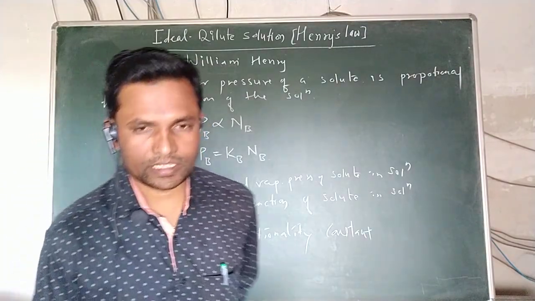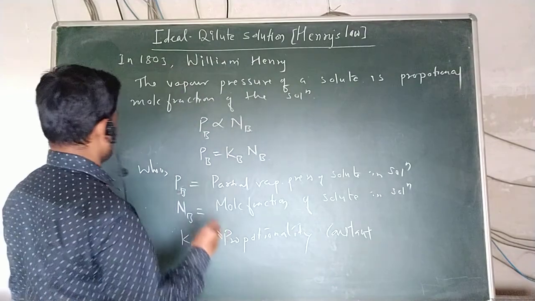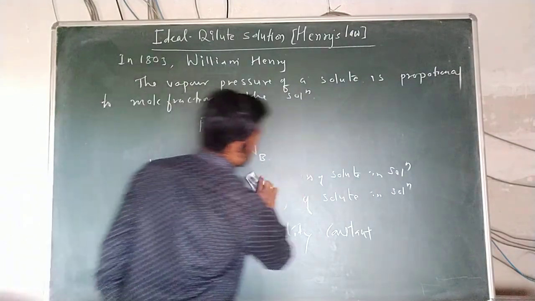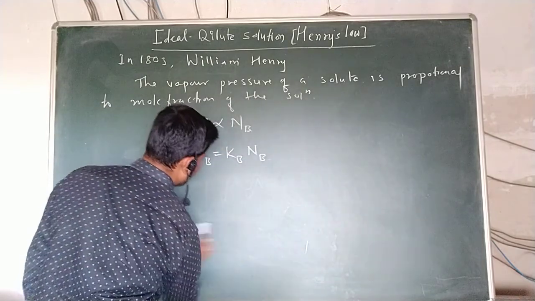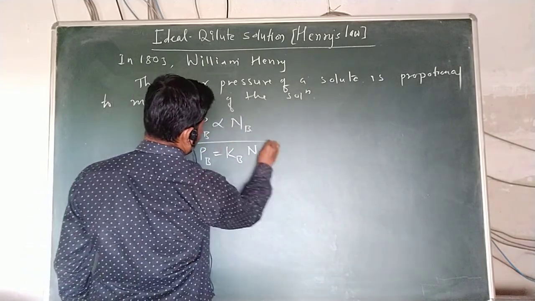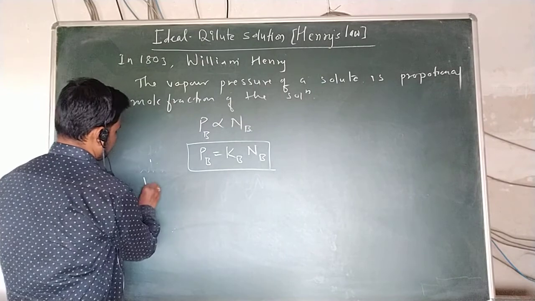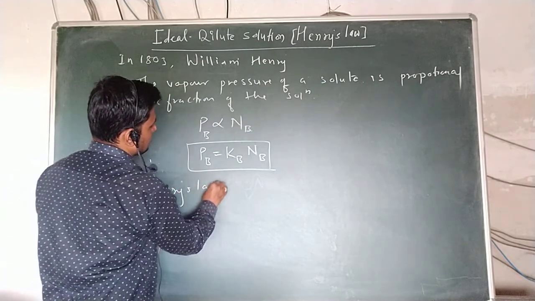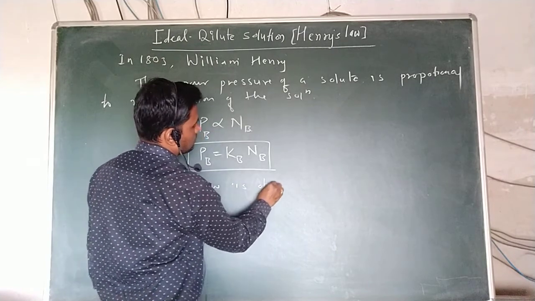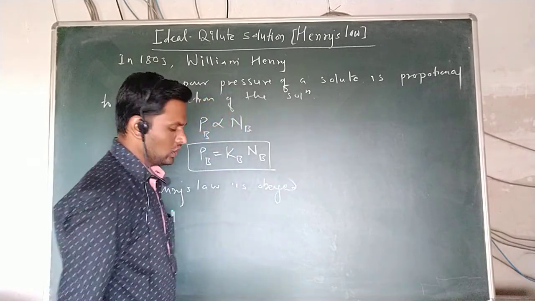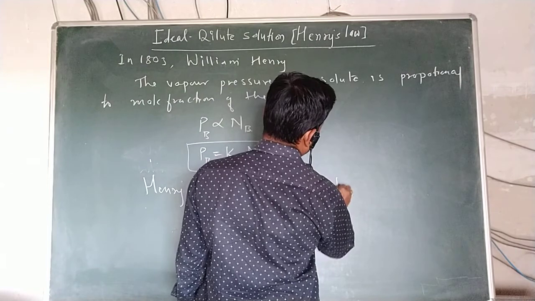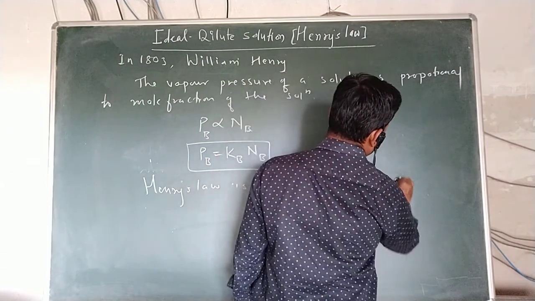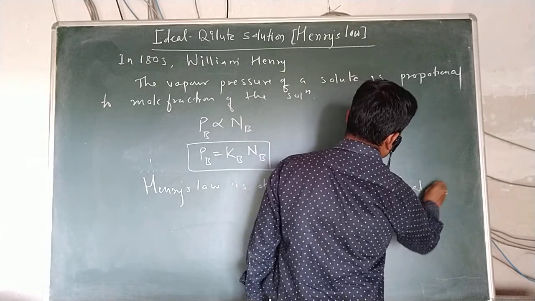This is very important. Henry's law is obeyed only by dilute ideal solutions, or ideal dilute solutions.